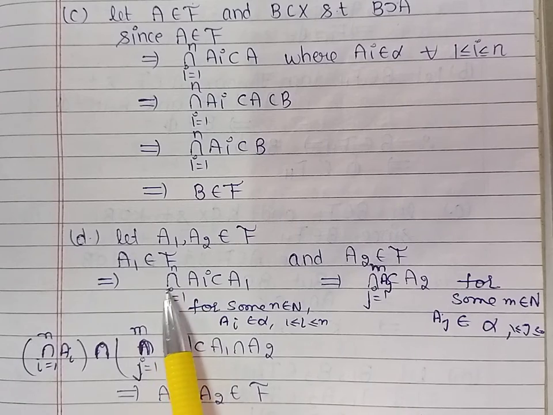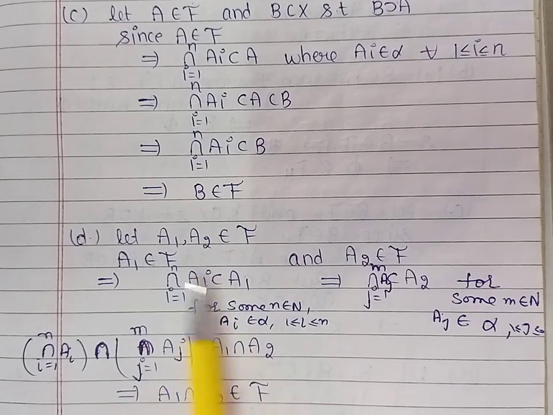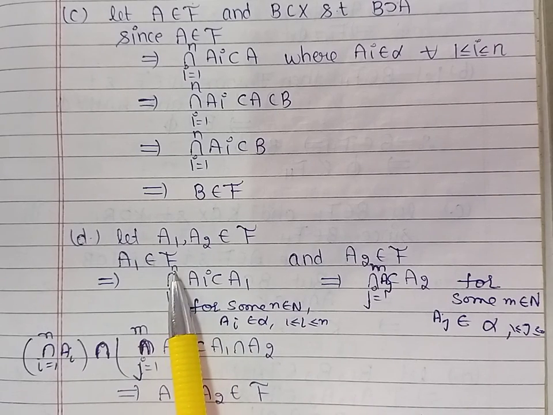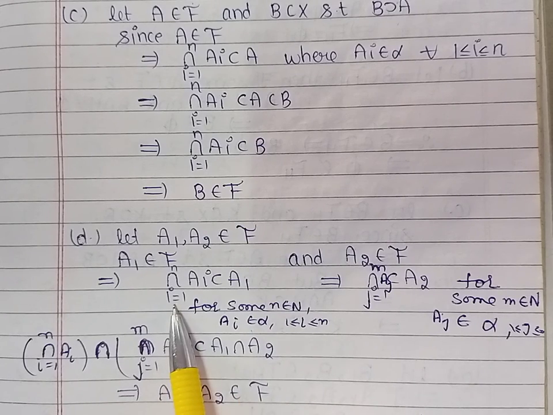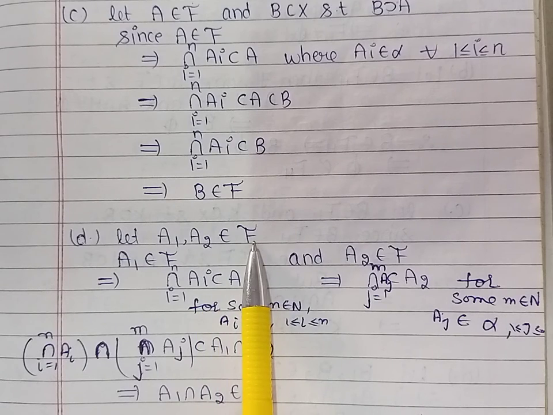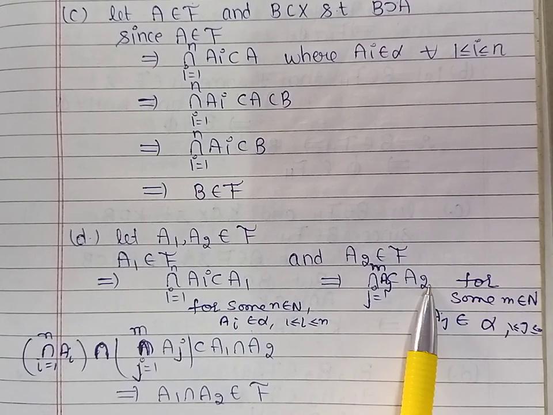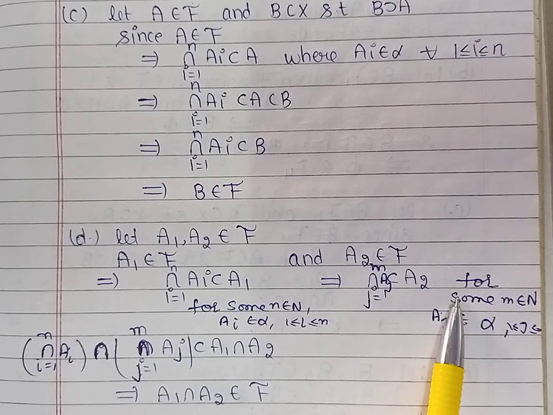So we can write intersection Ai, where i varies from 1 to n, is contained in A1. Here n is any natural number. These Ai belong to alpha. Also, A2 belongs to collection F. So A2 contains finite intersections of members of alpha. Those members we have taken as Aj, where j varies from 1 to m. m is a natural number.